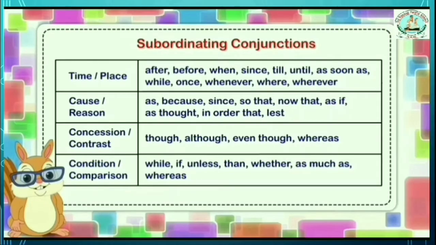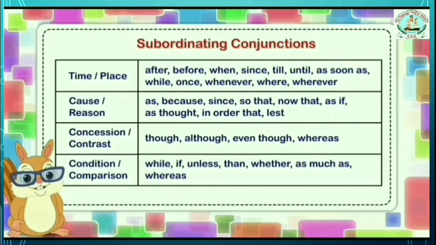To show time and place, which subordinating conjunctions are there? After, before, when, since, still, till, until, as soon as, while, once, whenever, where, wherever. And next column, cause or reason.